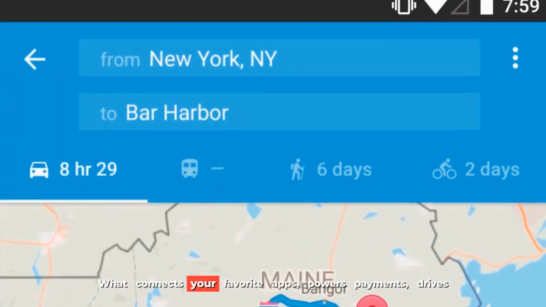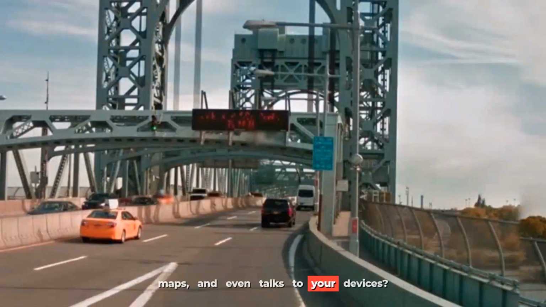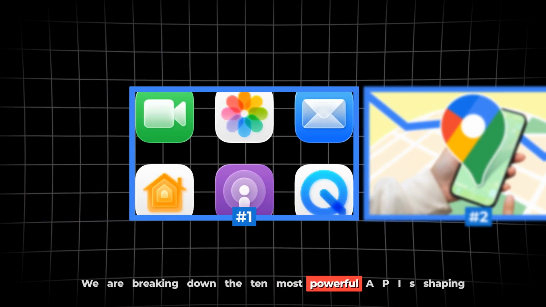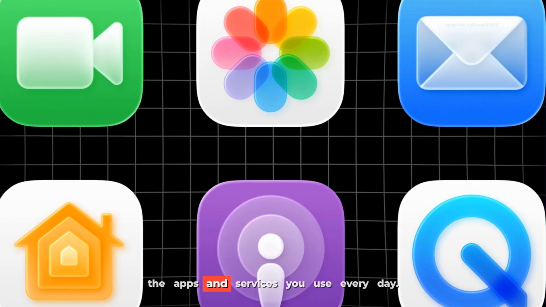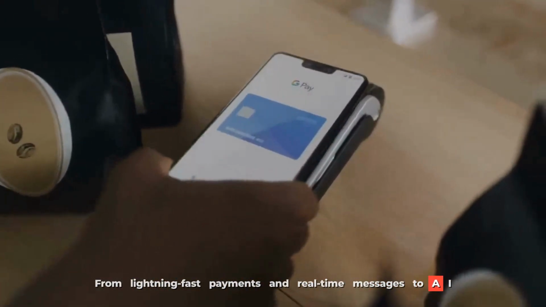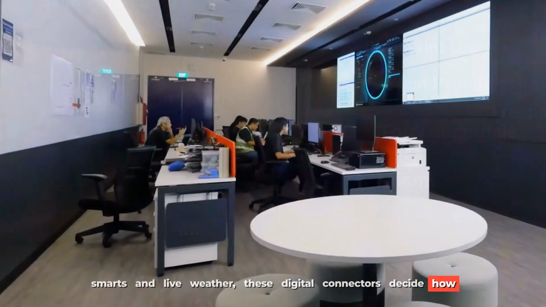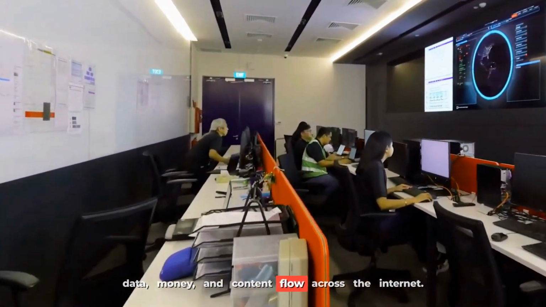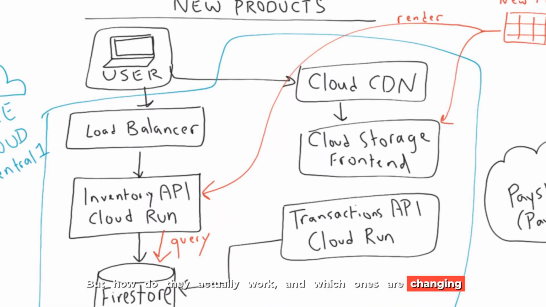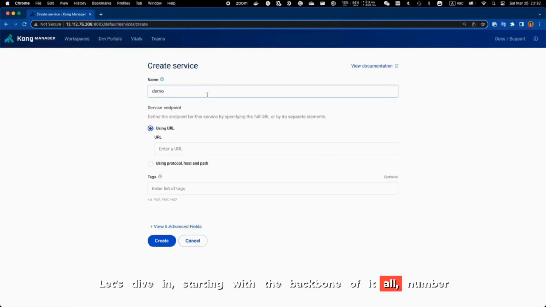What connects your favorite apps, powers payments, drives maps, and even talks to your devices? APIs do. We are breaking down the 10 most powerful APIs shaping the apps and services you use every day. From lightning fast payments and real-time messages to AI smarts and live weather, these digital connectors decide how data, money, and content flow across the internet. But how do they actually work, and which ones are changing the rules? Let's dive in, starting with the backbone of it all, number 1.